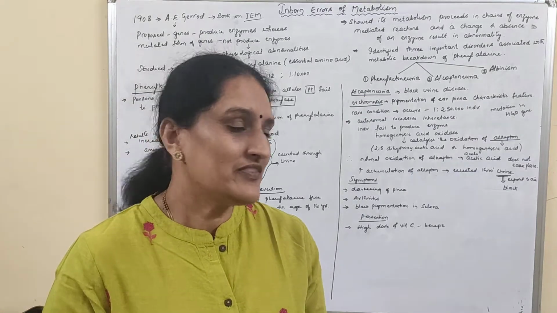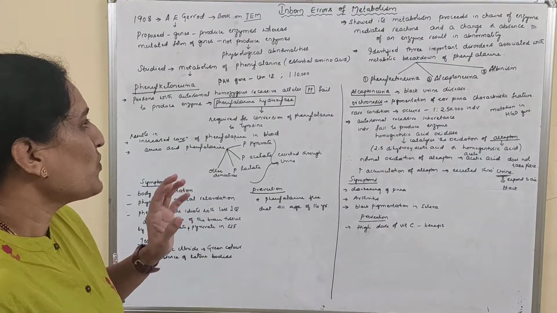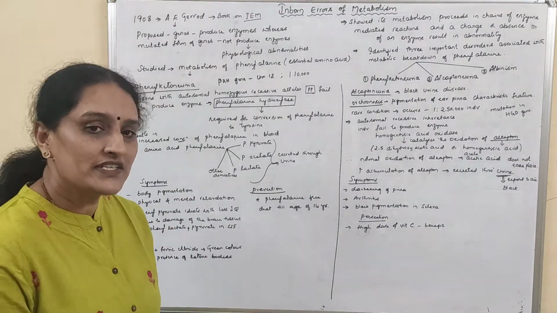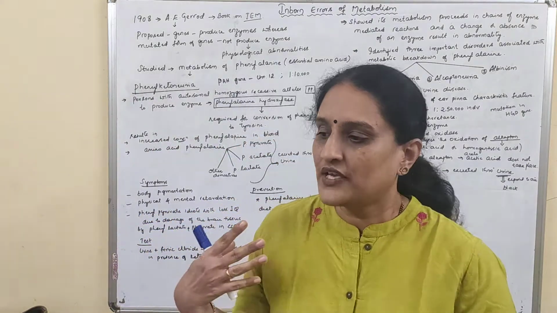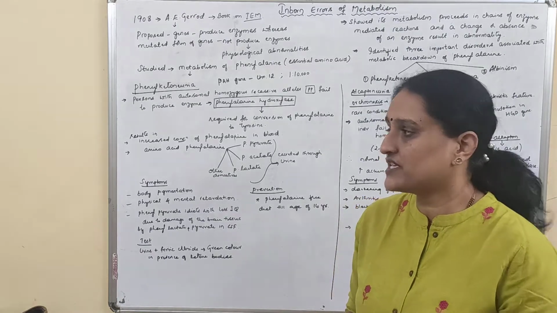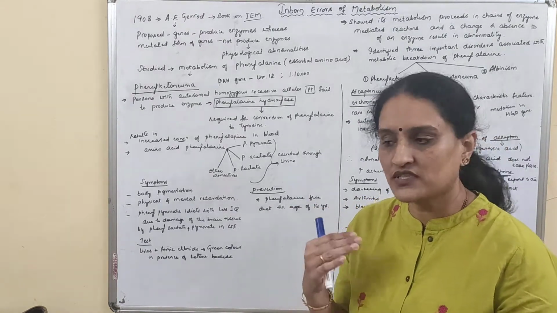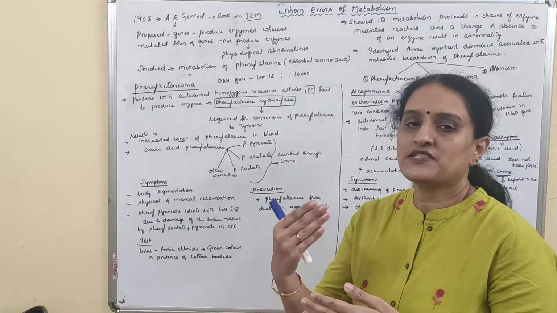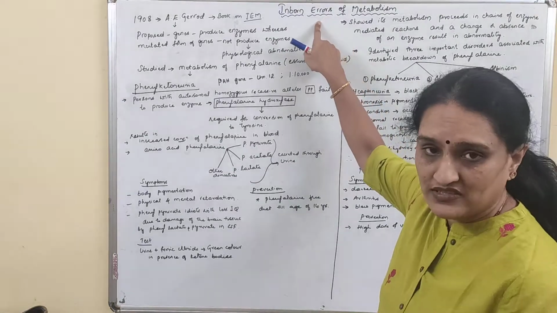Everyone, today we will learn about inborn errors of metabolism. Now, why we call this inborn errors of metabolism is because these kinds of errors are found when a child is born. That means to say it comes genetically. Genetic modification of certain pathways in the process of metabolism results in a few errors.